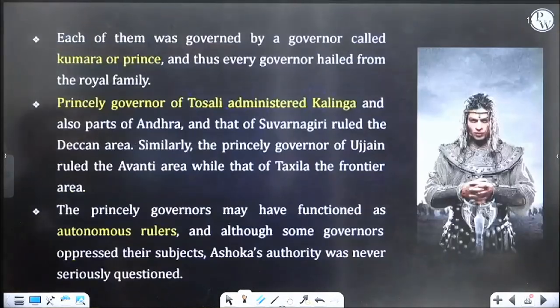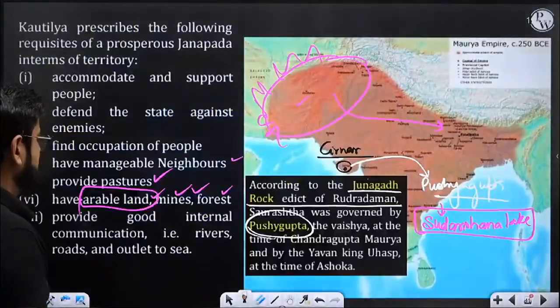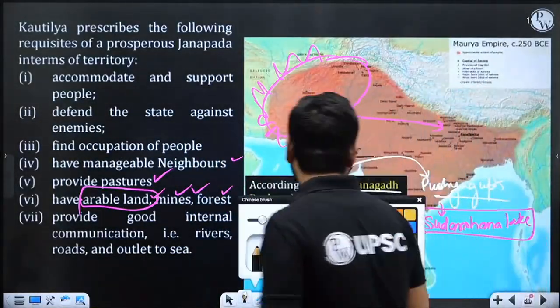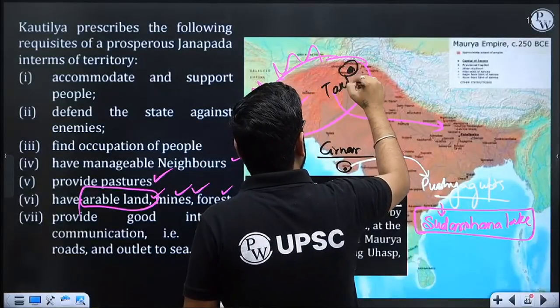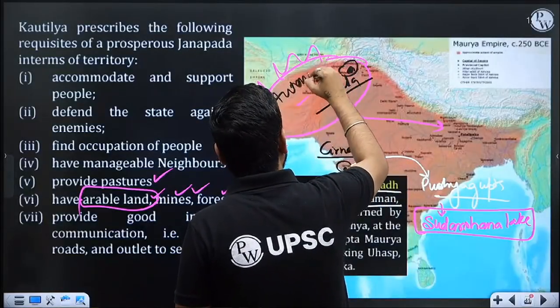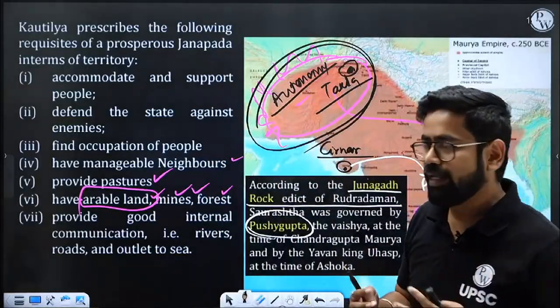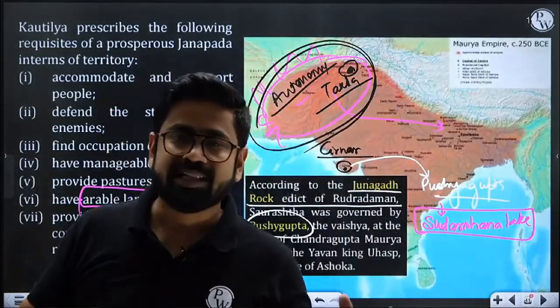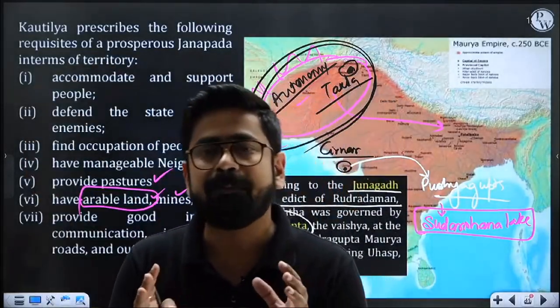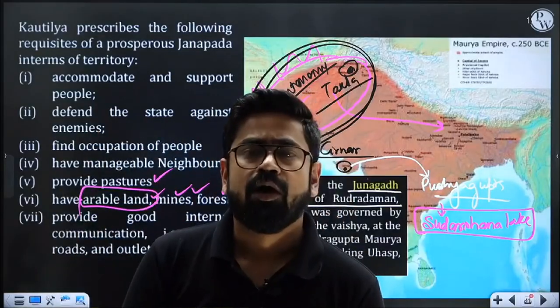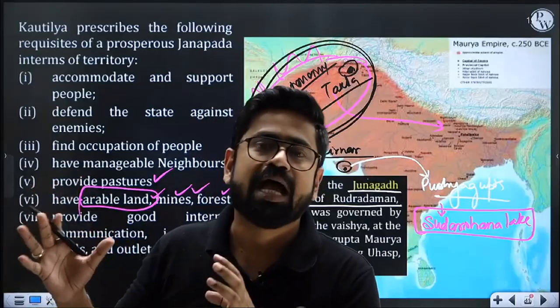Now let's talk about the town administration. But one more thing first. Again, we're not studying this in depth, so it hardly matters. But still, these rulers, suppose I go to Takshila, they will have some kind of autonomy. For example, to run the state, they should be able to take a lot of decisions. Normally, when we say the Mauryan empire was a centralized system, it is a general statement, yes, true, it was a centralized, very heavy bureaucratic system with so many officers. But it does not mean that the states did not have any kind of autonomy.